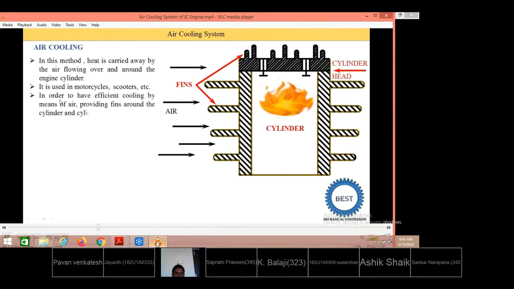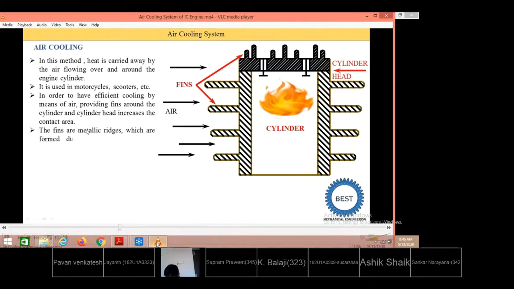In order to have efficient cooling by means of air, fins are provided around the cylinder and cylinder head to increase the contact area. You already studied this in heat transfer. When we increase the area, the amount of heat rejection increases. So what is the equation of Q? According to Fourier's law of conduction, Q is equal to minus kA dT upon dx. So Q is directly proportional to the area. If we increase the area, then the amount of heat transfer increases. That's why the fins are mounted on the cylinder.